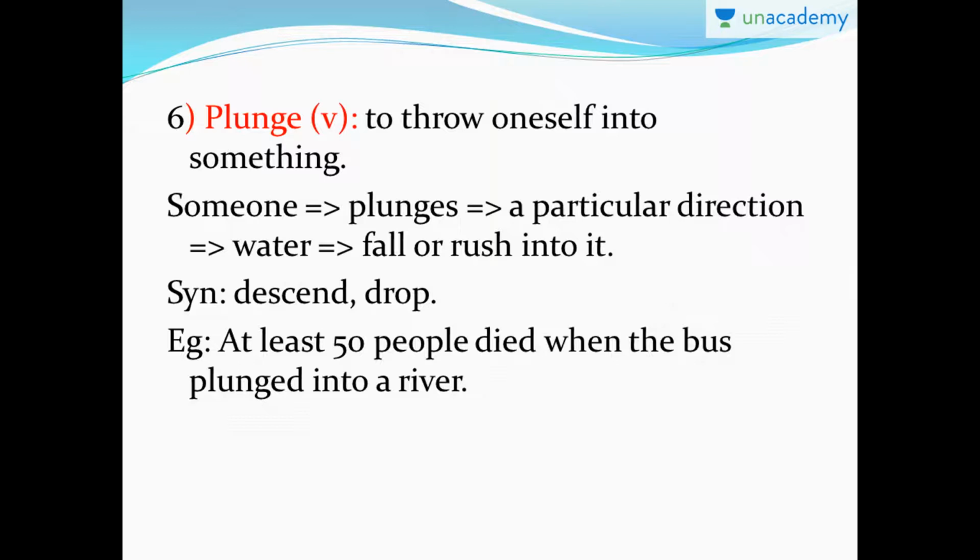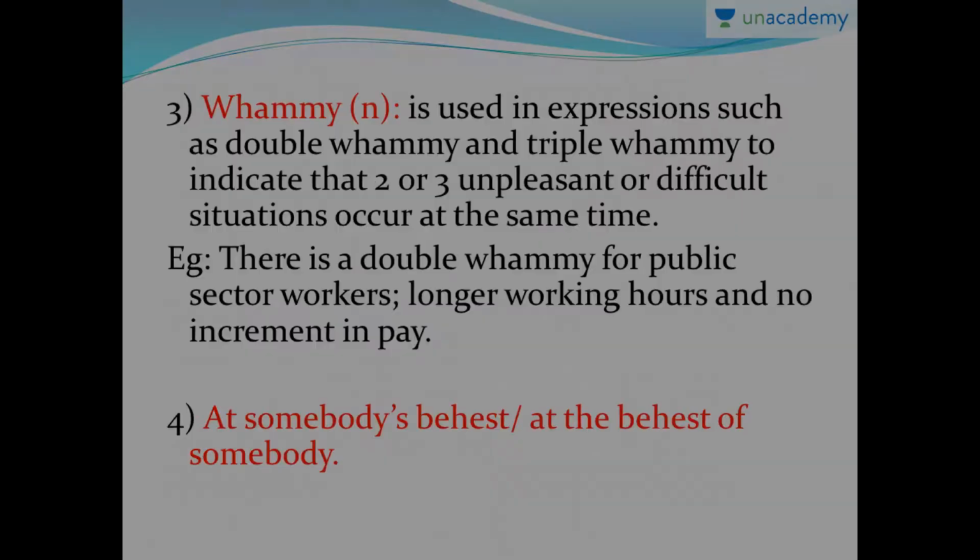Example: at least 50 people died when the bus plunged into a river. That means at least 50 people died when the bus fell into a river. That's because we don't know which river exactly it is, so it's a river. Before we start off with the proverbs, let's see the pronunciations once again.